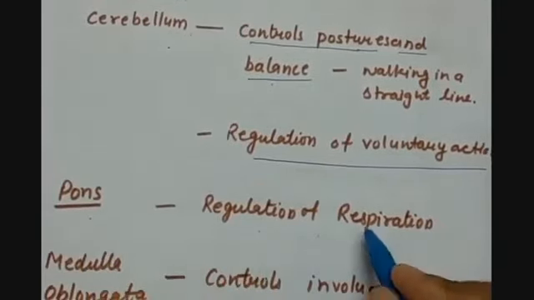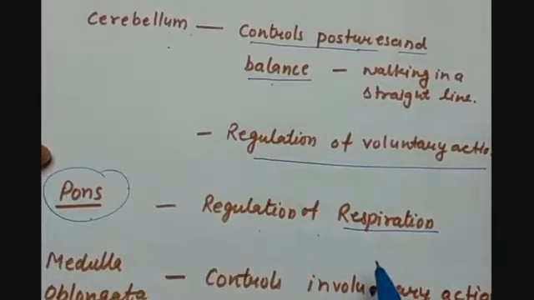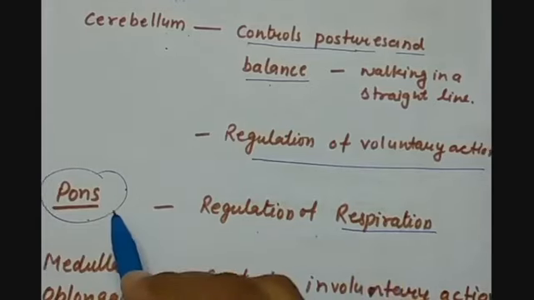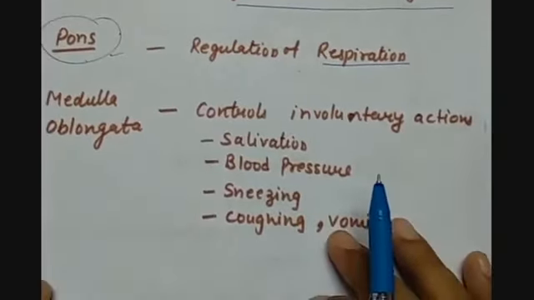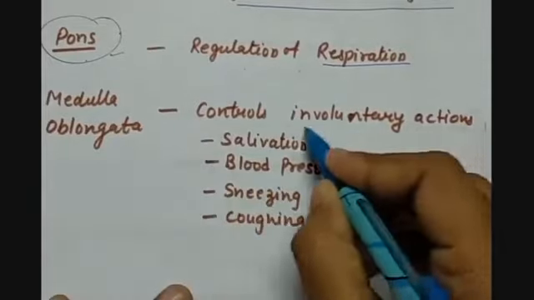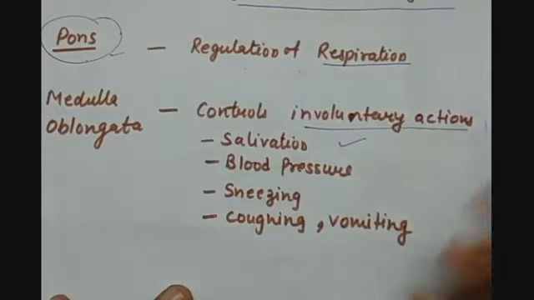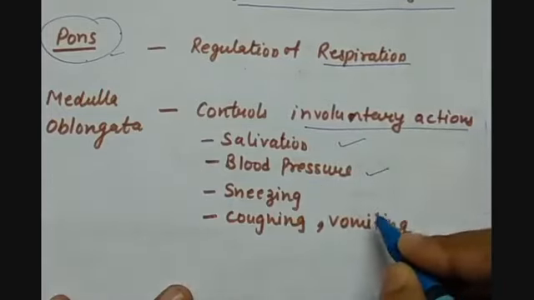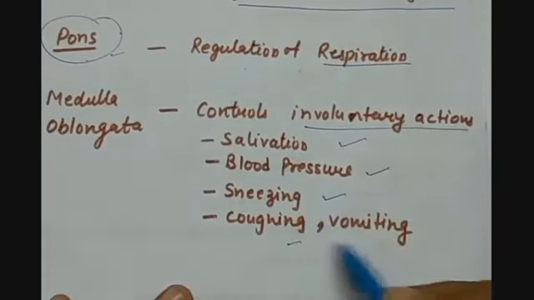Regulation of respiration is specially performed by the hindbrain, and in the pons it is regulated because it is an involuntary action controlled with the help of the pons present in the hindbrain. Then we have the medulla oblongata. It controls the involuntary actions, for example, salivation on seeing some food item, maintaining blood pressure, sneezing, coughing, vomiting.